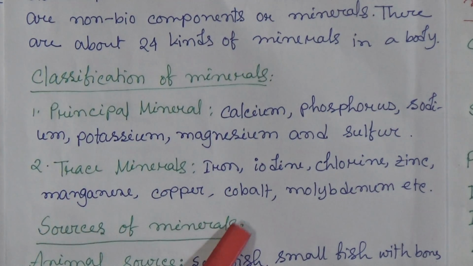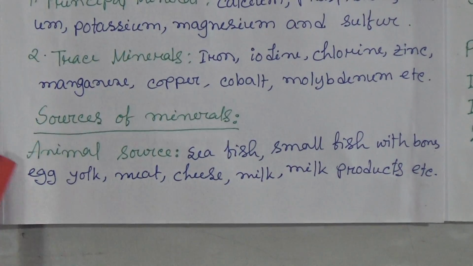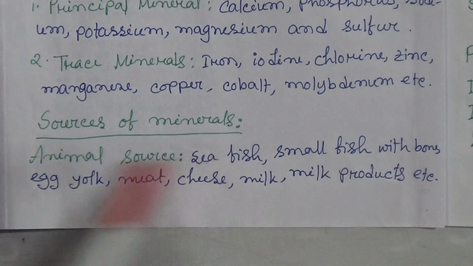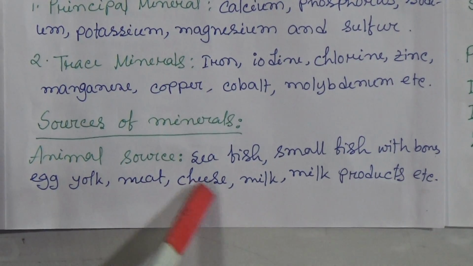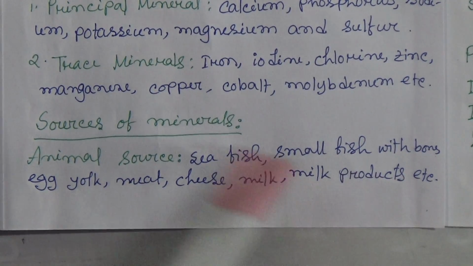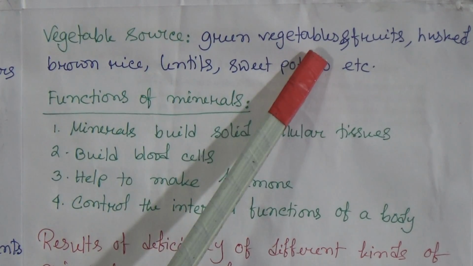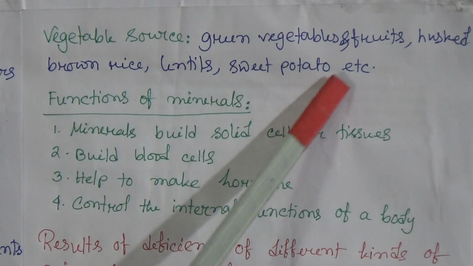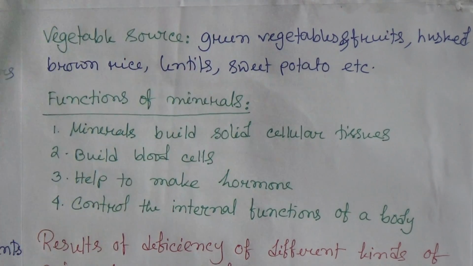Now, sources of minerals. That means from which sources can we get minerals? At first, this is animal source: sea fish, small fish with bones, egg yolk, meat, cheese, milk, milk products, etc. These are the animal sources of minerals. Now, vegetable source: green vegetables, fruits, husked brown rice, lentils, sweet potato, etc. These are the vegetable sources.